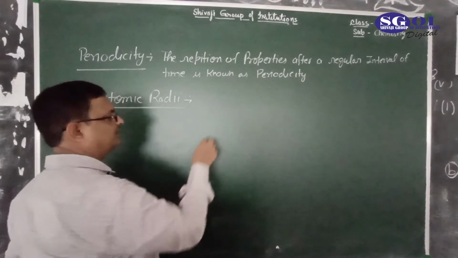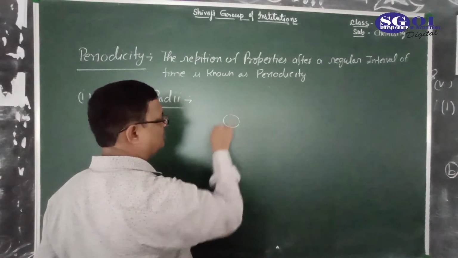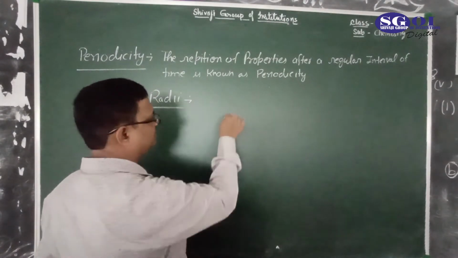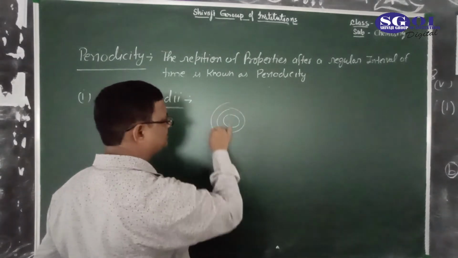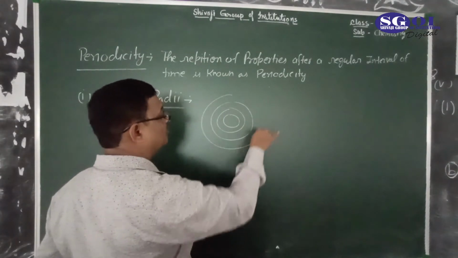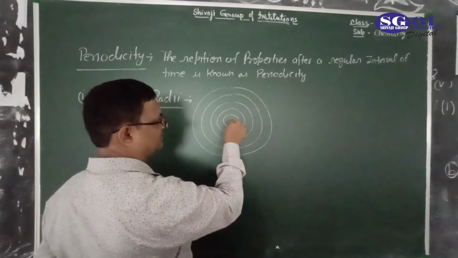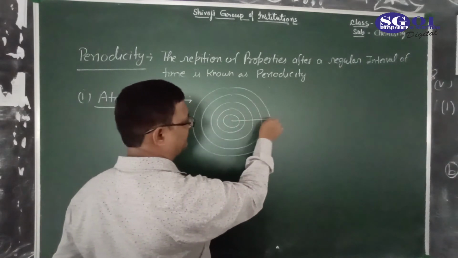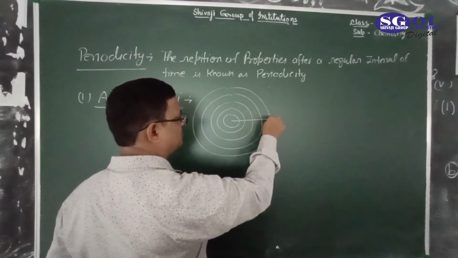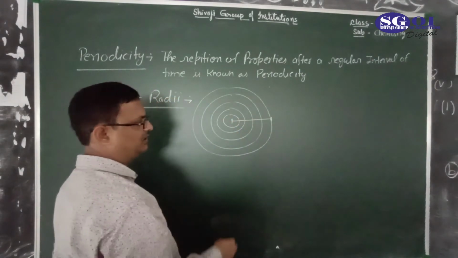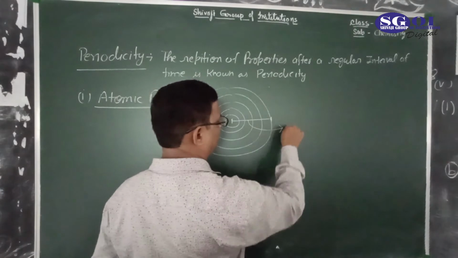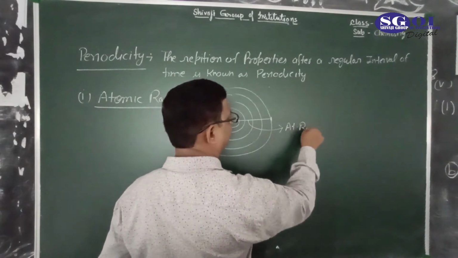See here, this is the nucleus of an element and these are the shells. But how many shells? There is no idea. So the distance between the outermost shell and center of nucleus is known as atomic radii.